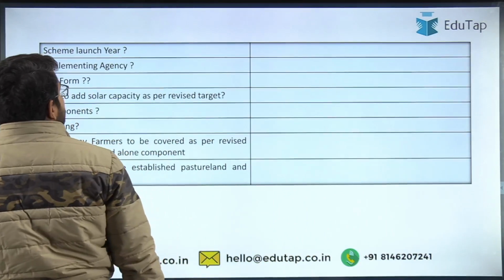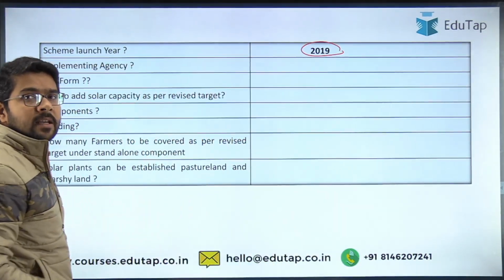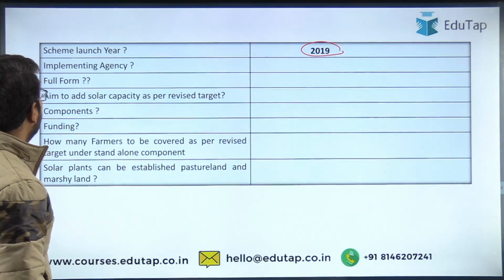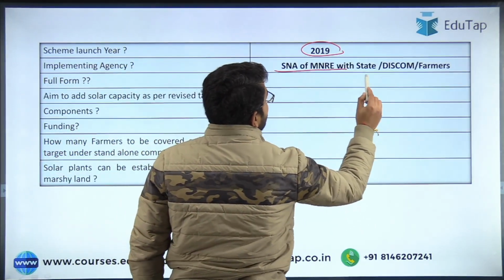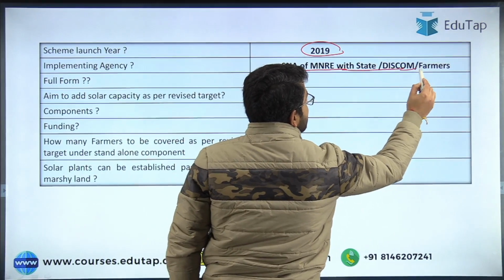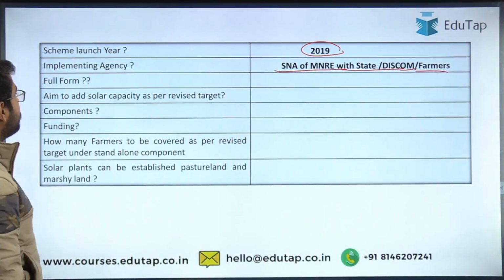So guys, the scheme launch year is 2019, not a very old scheme. We can say it is a recently or newly launched scheme. Then the implementing agency is the State Nodal Agency of the Ministry of New and Renewable Energy. They, in coordination with the state government, the power companies as well as the farmers, will implement the KUSUM scheme.